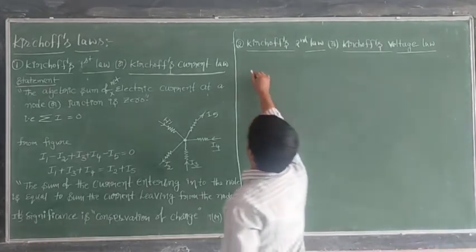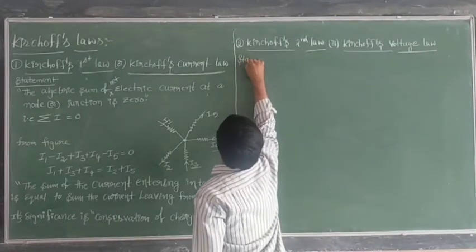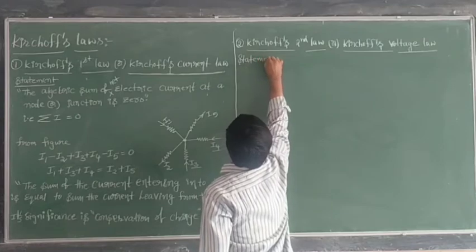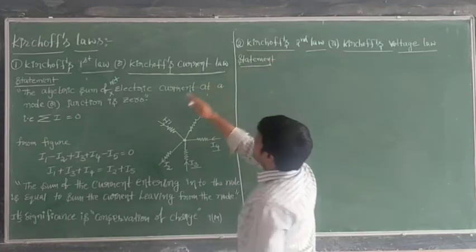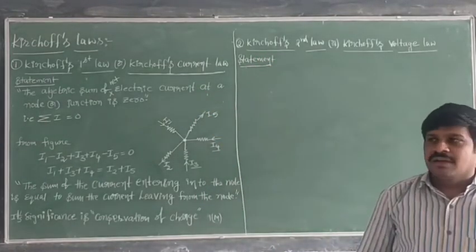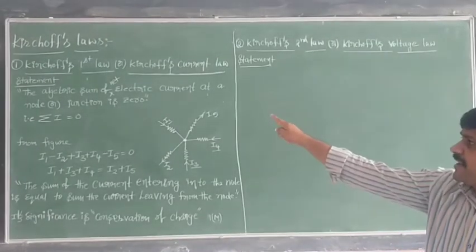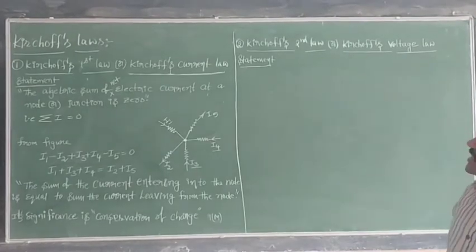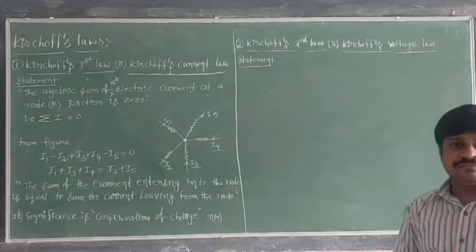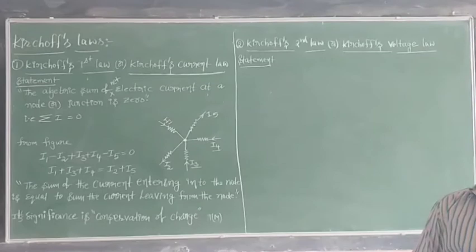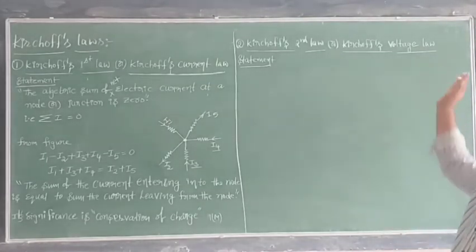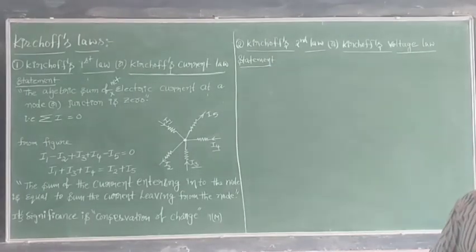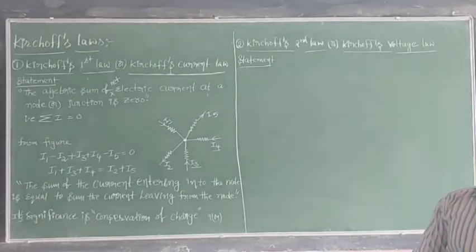For this law also there is a statement. After writing the statement, I will explain. The algebraic sum of net electric current at a node is 0; this is known as Kirchhoff's first law, also called Kirchhoff's junction rule. Now this one is the mesh rule, also Kirchhoff's loop rule or loop law. We can call it like that also.